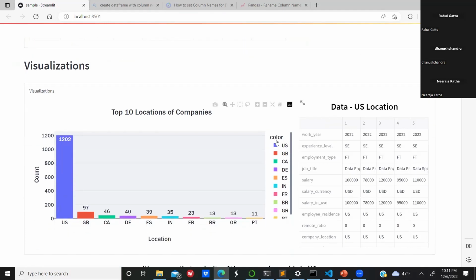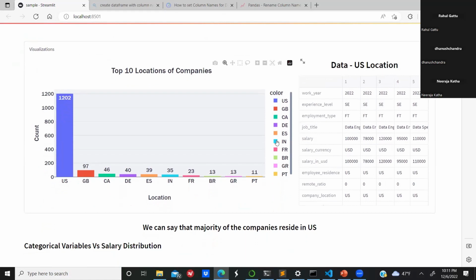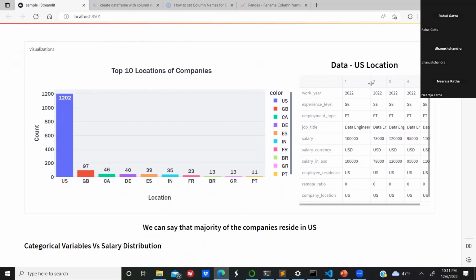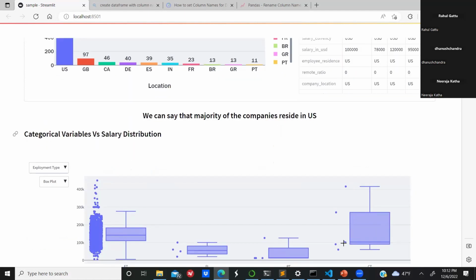So coming to the visualizations, the first visualization that we have plotted is companies and the locations that they reside in. As we can see, most of the companies reside in the US, approximately 90% of them. So for the next visualizations, we have considered data that are mostly related to the US and its companies, so that we can get to know the data science job trends and their analysis in the US location.